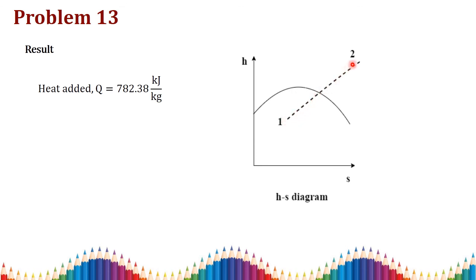Here the second condition is superheated, so this area is the superheated region. Along this line you can draw one line. So this is your diagram on the Mollier chart for this problem. Thank you.